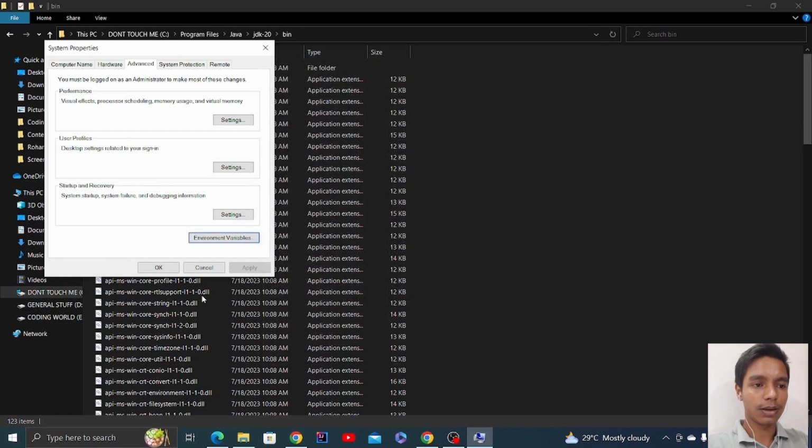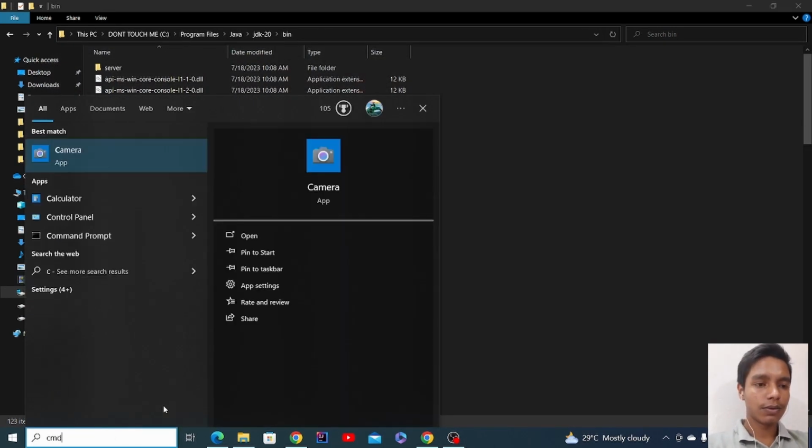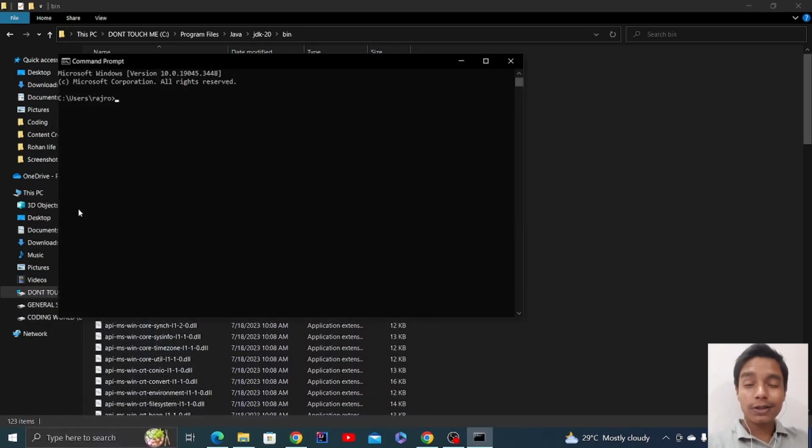Once you're done with it, click on OK, OK, OK. If you want to see whether it is properly installed in your system or not, you can just type java -version, right?